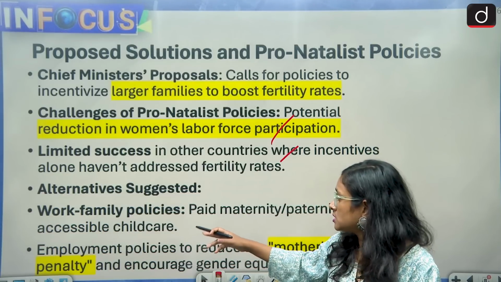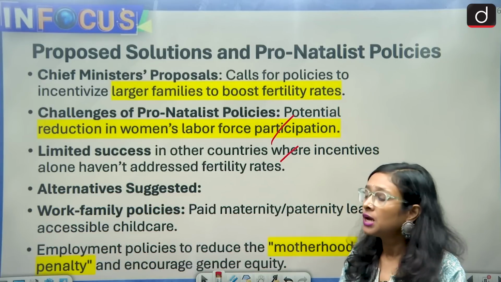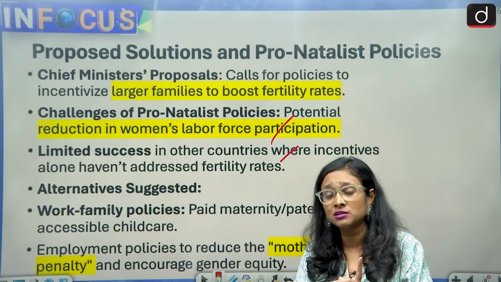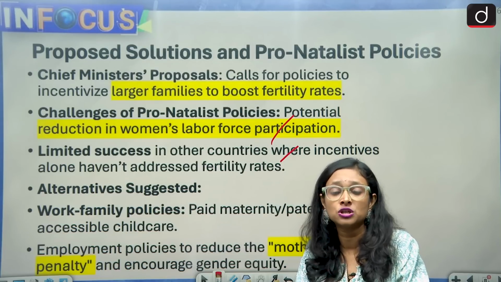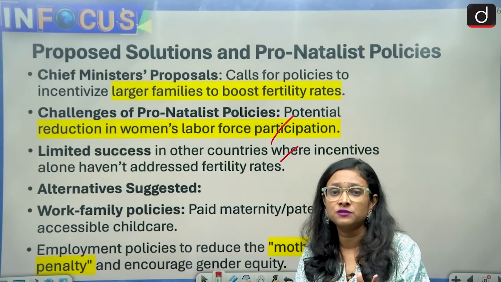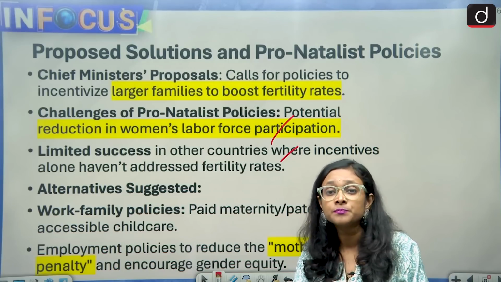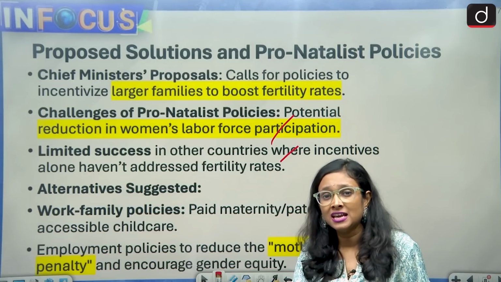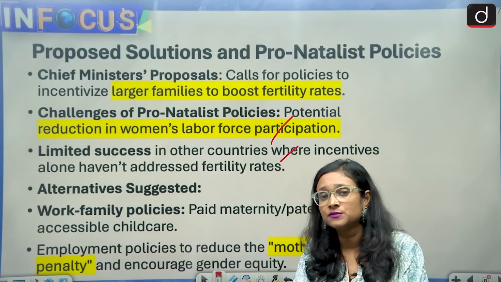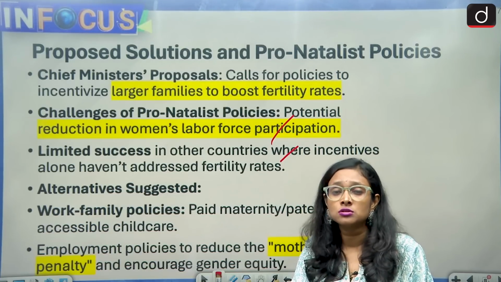And alternative suggestions: work-family policies, paid maternity and paternity leave. Many times women are less likely to reproduce more children, and even limit to 1 or 2 children, because there is a lot of competition in the job sector, and if they are on leave for 6 or 7 months or sometimes 1 or 2 years, they are out of the competition. And in many unorganized sectors of the country, maternity leaves are unpaid, and there is also the threat of job loss. So this is also one of the things.